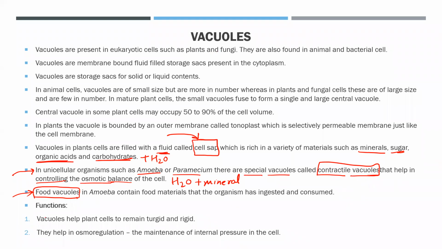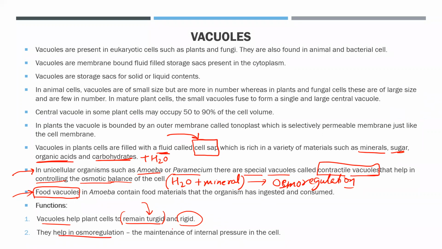Okay, then the important functions are that the vacuoles help the plant cells to remain turgid and rigid. Just now we studied that they perform osmoregulation, basically controlling water or mineral के balance को control करना. That is known as osmoregulation. So water or mineral के content को बेटा match करना. That's basically their function. So this is the main organelle which helps the plant cell to remain turgid. What is turgid? We have studied earlier also.